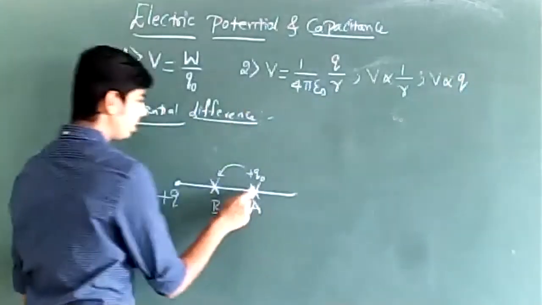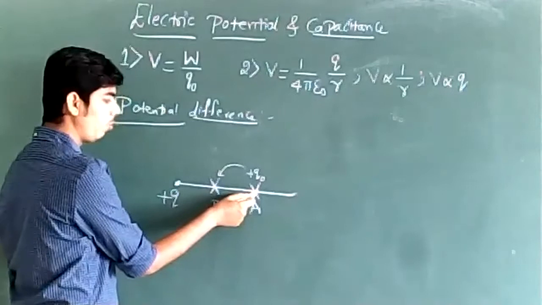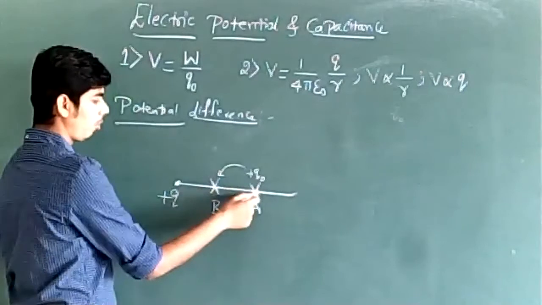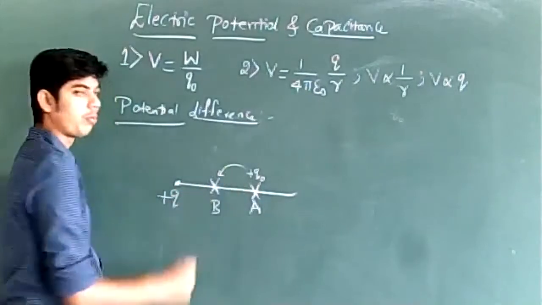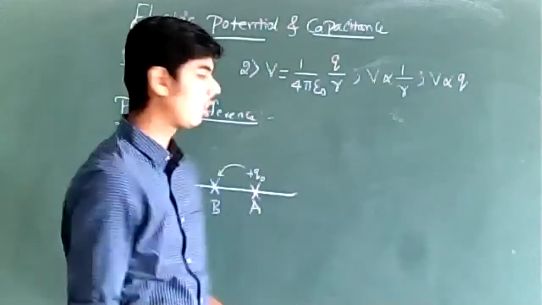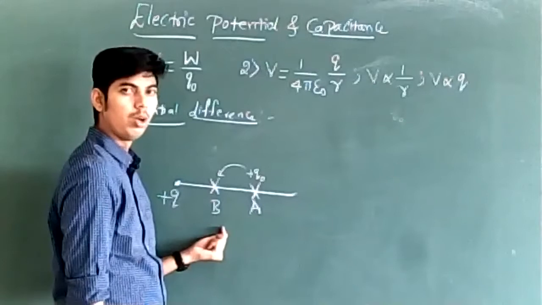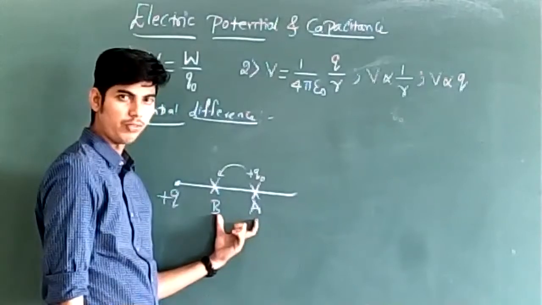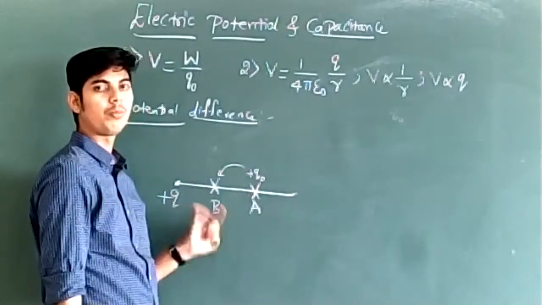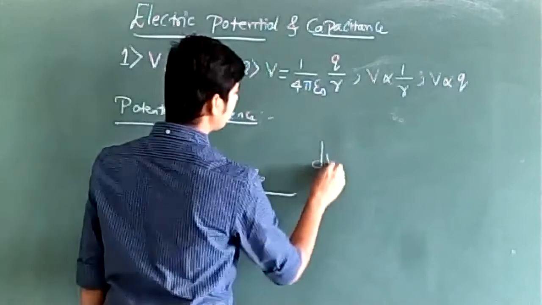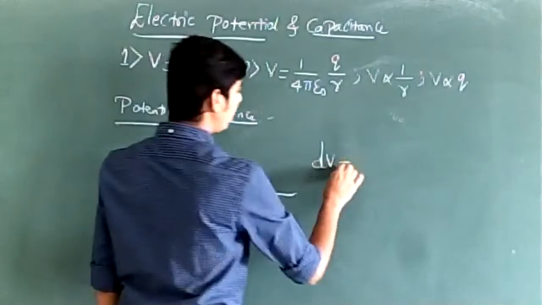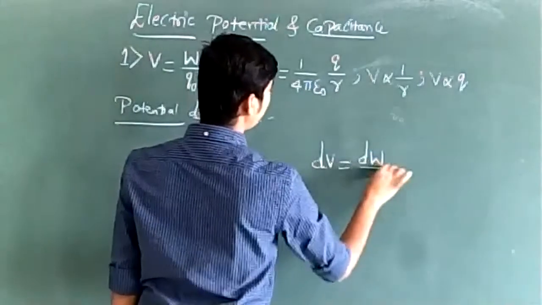The amount of work done in moving a test charge from one point to another point in the electric field is called potential difference between these 2 points. Potential difference is defined as the amount of work done to move the test charge from one point to another point in the electric field. Potential difference is represented by dV and is defined as dW divided by Q0.